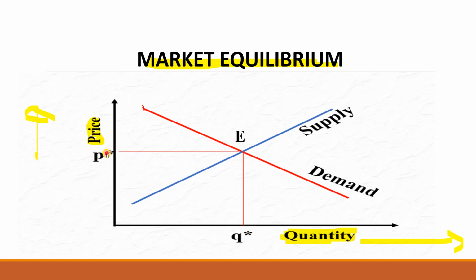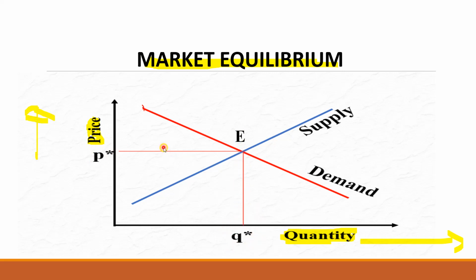The equilibrium price is the price which corresponds to the equilibrium of the market. Therefore, the price corresponding to the equilibrium point of the market is called the equilibrium price. The quantity which corresponds to the equilibrium is called the equilibrium quantity.